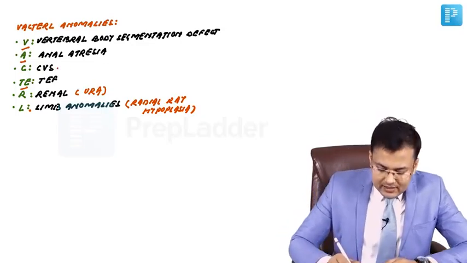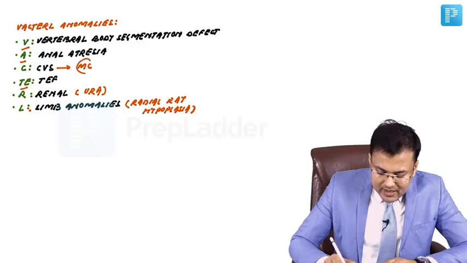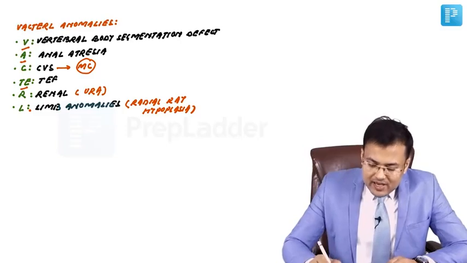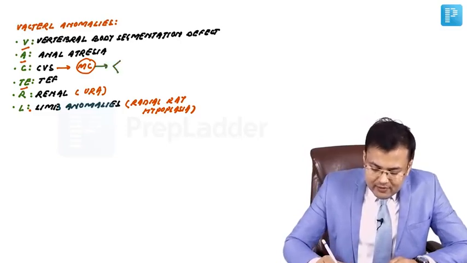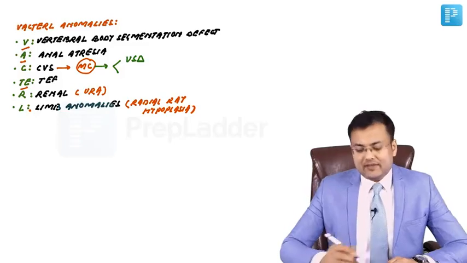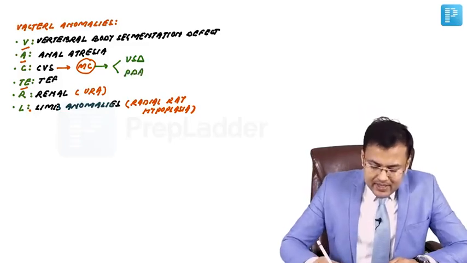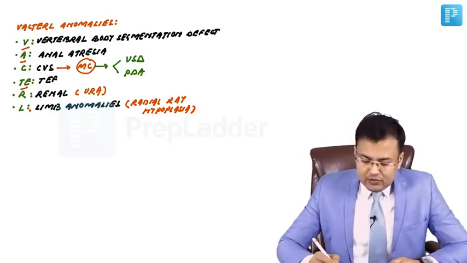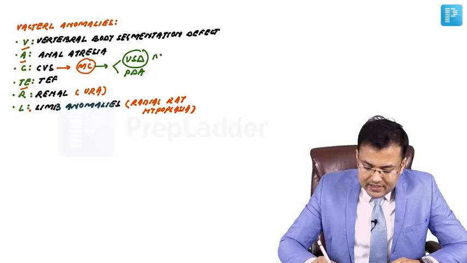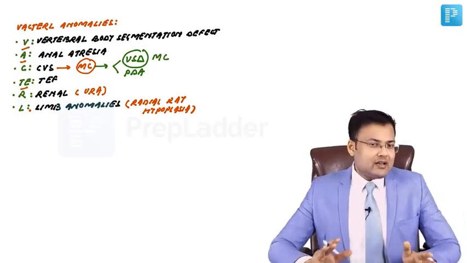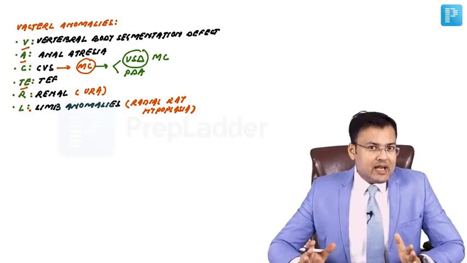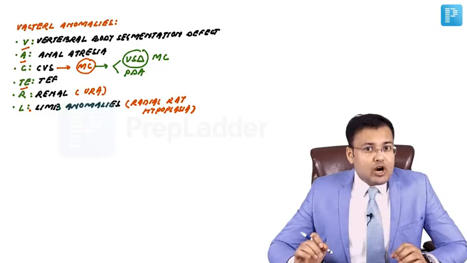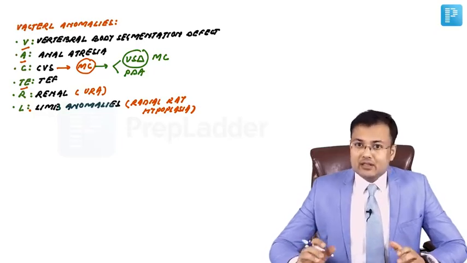Frequently asked question, and it's the cardiovascular abnormalities that are the most commonly associated abnormalities. What are the abnormalities seen here? There is VSD, ventricular septal defect, and PDA, patent ductus arteriosus. Out of VSD and PDA, which one is most common? It is the VSD, which is most common. So in VACTERL anomalies, most common abnormality is cardiovascular. In cardiovascular abnormalities, most common abnormality is ventricular septal defect.